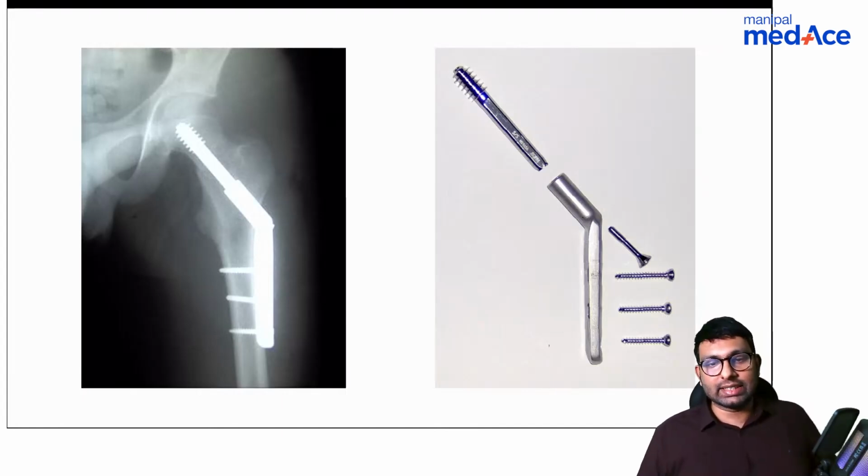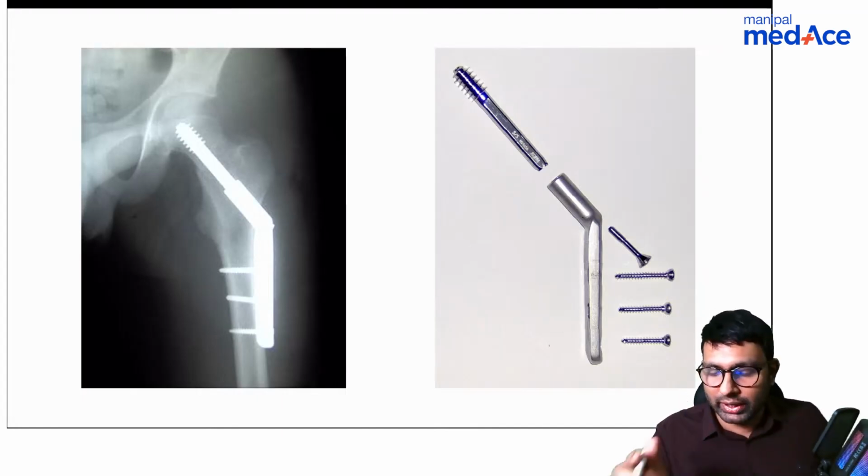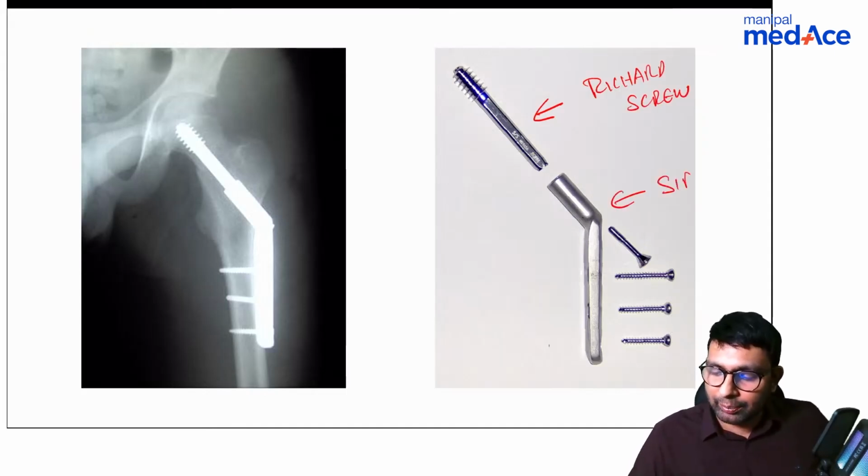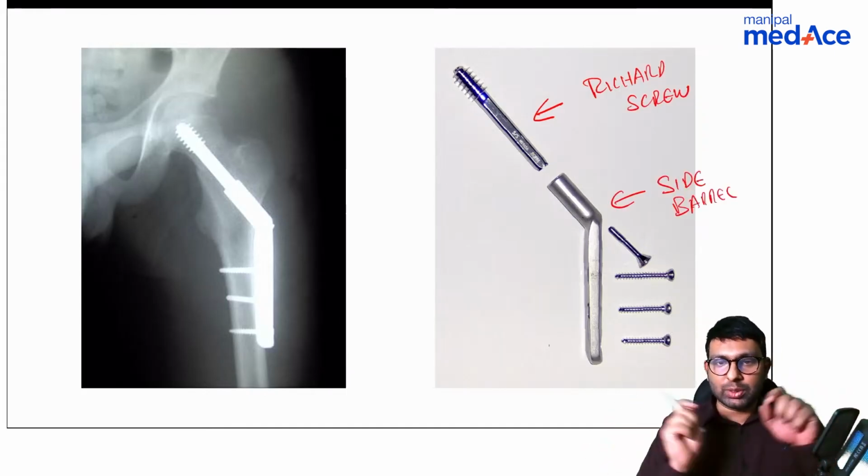C is DHS, that is dynamic hip screw. See what happens in dynamic hip screw is that there are two components. One is the screw, which if you want to know the name is Richard screw. This is called as Richard screw, and this is a side barrel. These two are different implants which are put together.